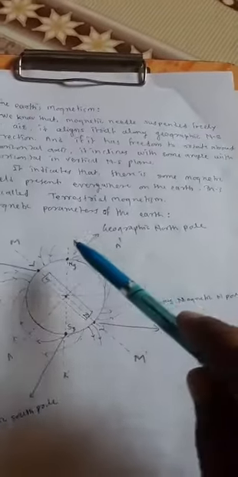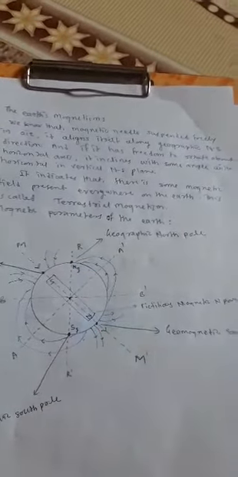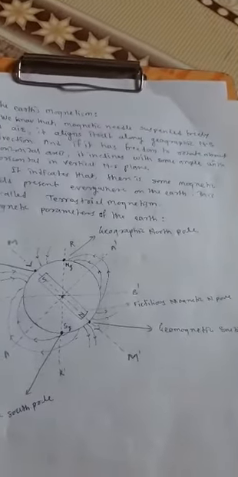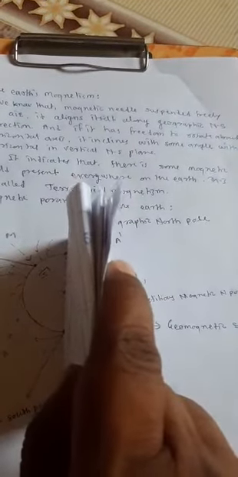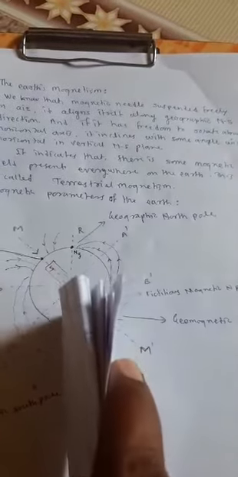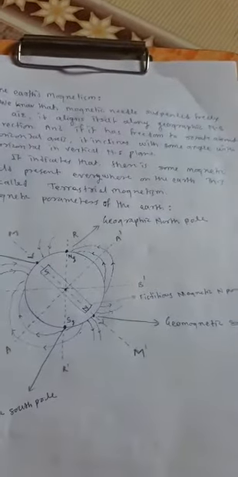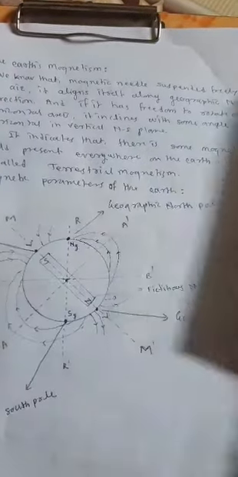Say this is the magnetic axis, this is the geographical axis, and a plane passing through the geographical axis and perpendicular to the surface of the earth is called the geographic meridian.